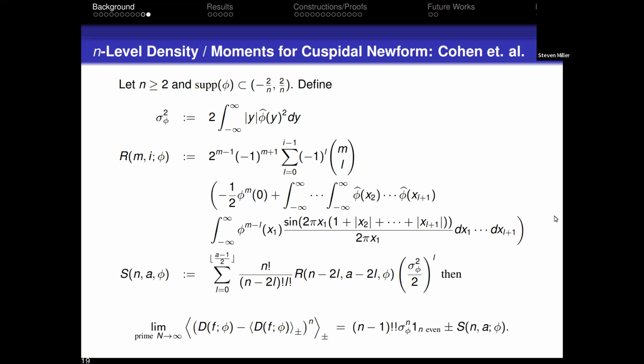At lunch, a bunch of us were talking about trying to find the right metric to study. Rather than looking at the n-level density, it's actually a little bit easier sometimes to look at the nth centered moments. So I take my sum over the zeros, I subtract off the average, I'm using physics notation, I raise it to the nth power, then I average over the family. Gobbledygook, there's just something that it is. That's the number theory, they calculate all that stuff.